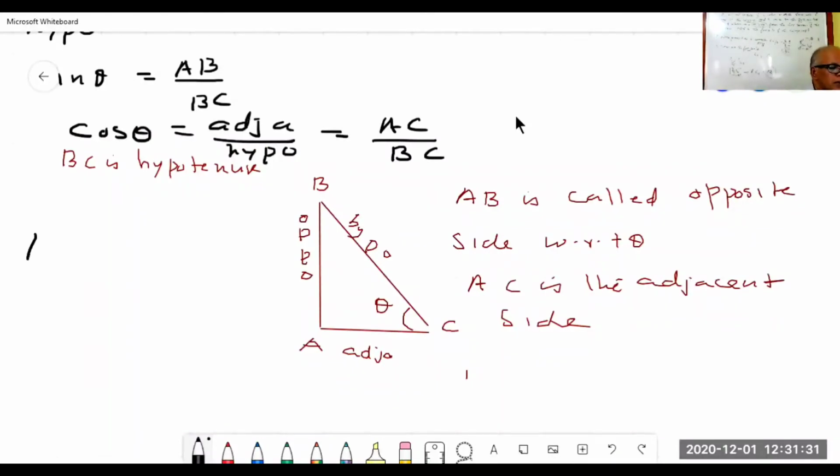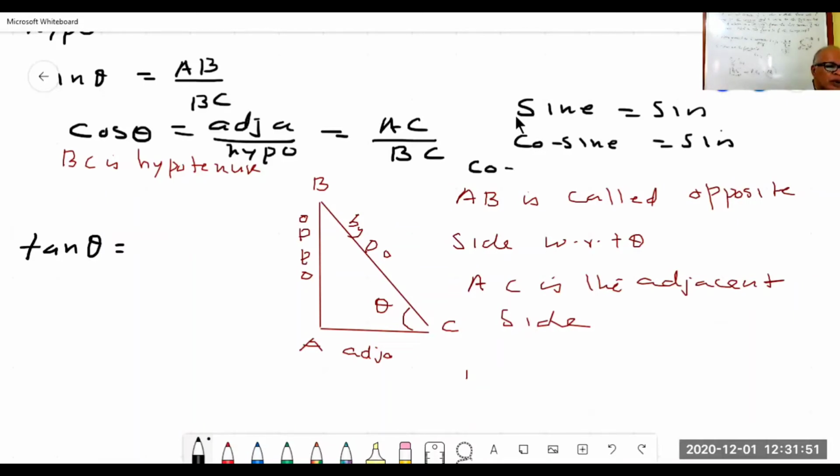Sine is short for sine, S-I-N. Cosine is cos, the co-function of sine.